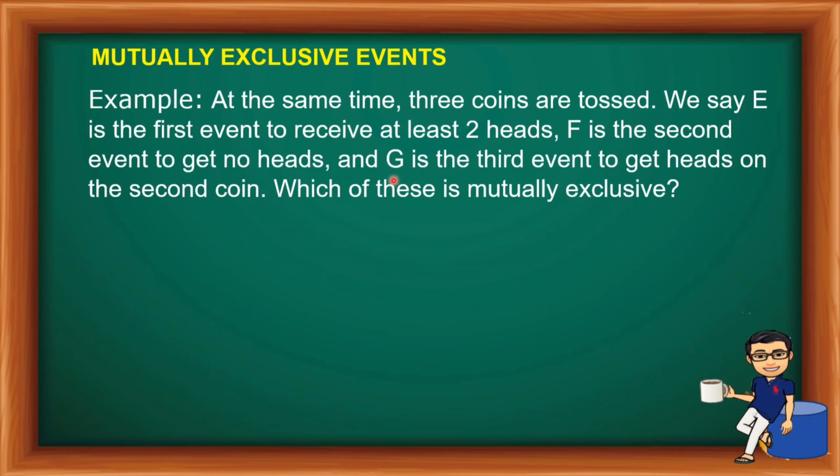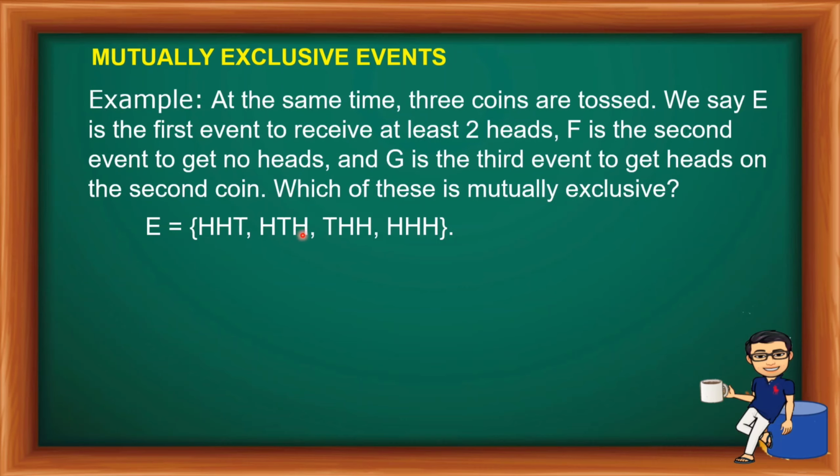So, isulat muna natin yung sets na mayroon sa E. So, tandaan natin, mayroon tayong 3 coins na itotoss. 3 yung coin na iahagis, pero sabi sa event E, ang result niya ay at least 2 heads. So, ito yung pwedeng sagot. Head, head, and tail.